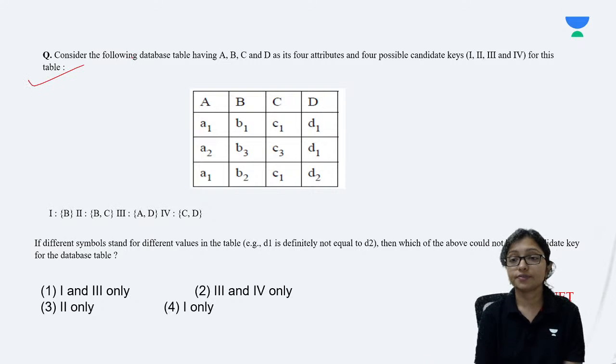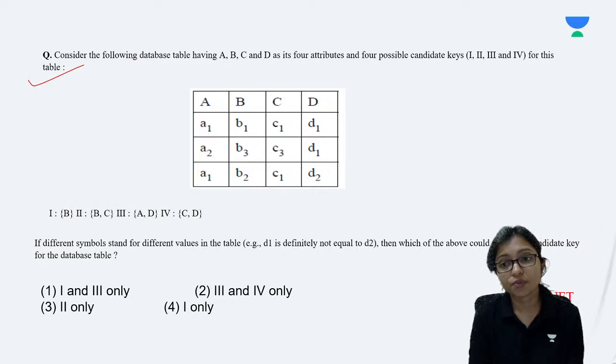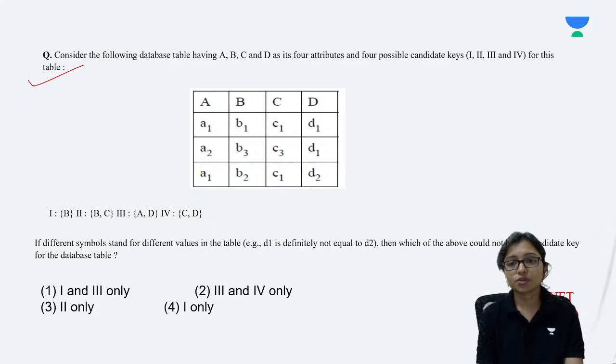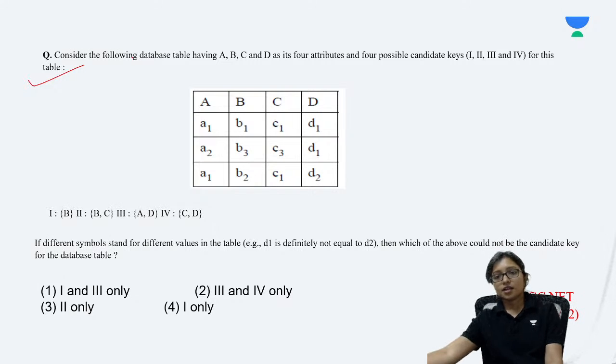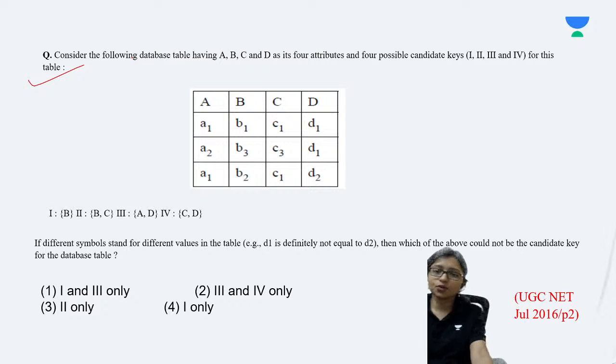Now do this question. Tell me what will be the answer of this question. Just see the question very carefully, otherwise you will make a mistake. See the question very carefully.